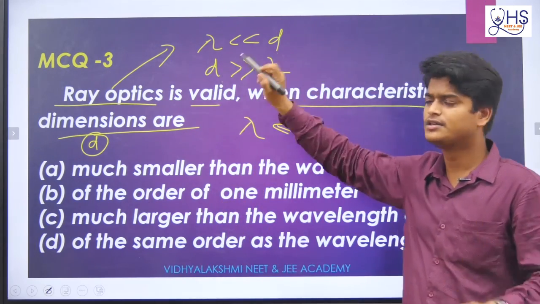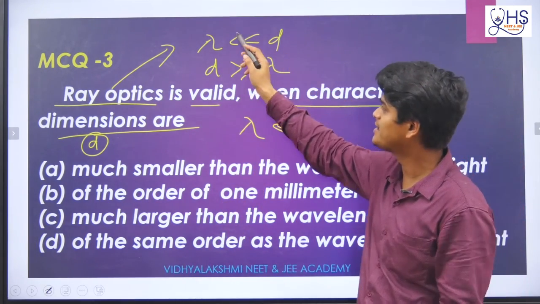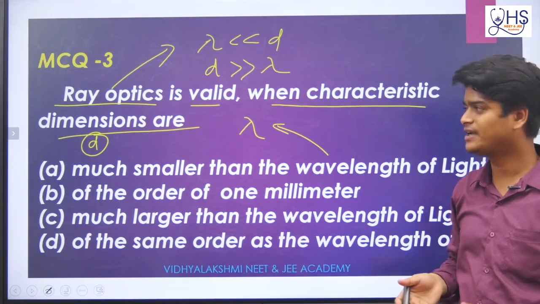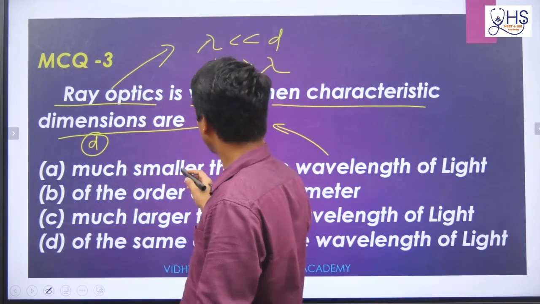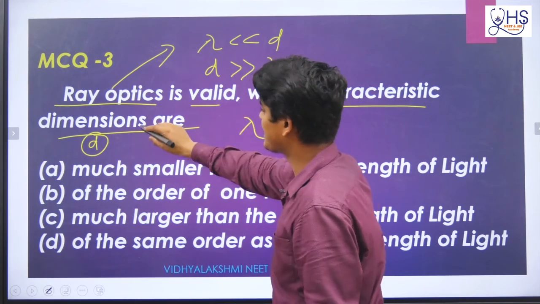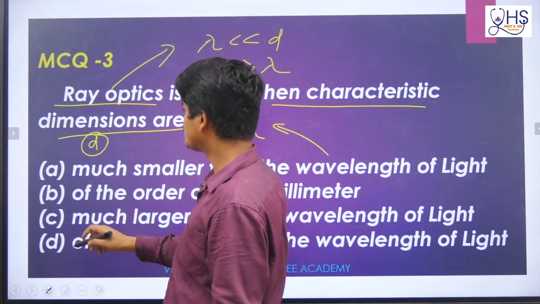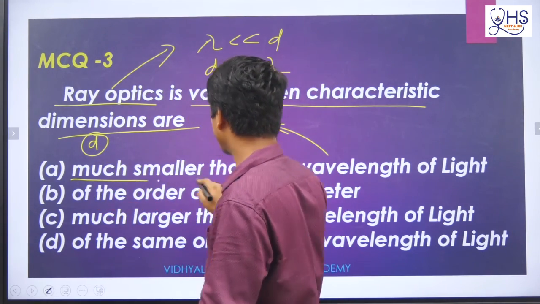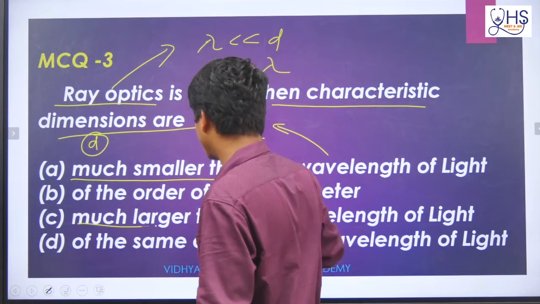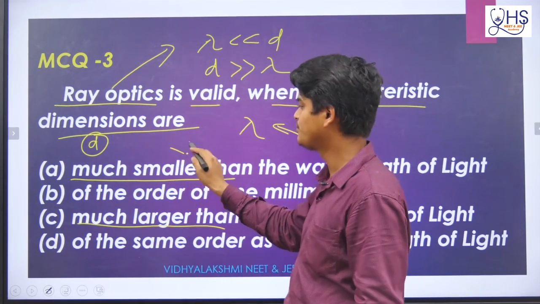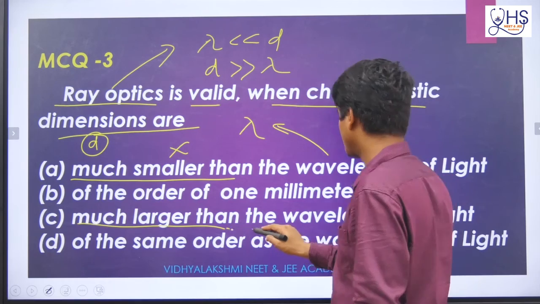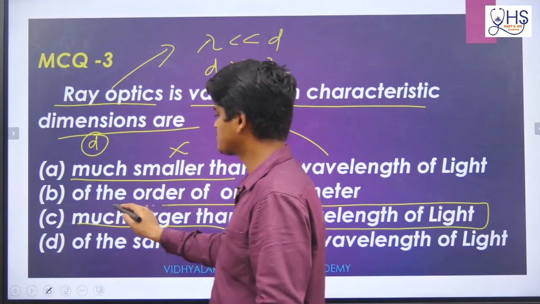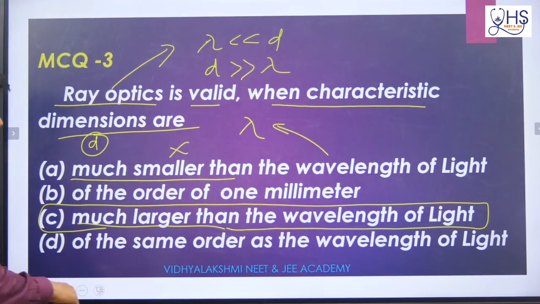This is the same meaning. If d is very much greater than lambda, and lambda is very much less than d, that is the same meaning. Now they are telling characteristic dimension, that means d. So d should be very much greater. Here larger is there, here smaller is there, so this will not be the answer. Very much larger than the wavelength of light. So here also the answer will be C. Okay, so a simple concept: it is the validity of ray optics.